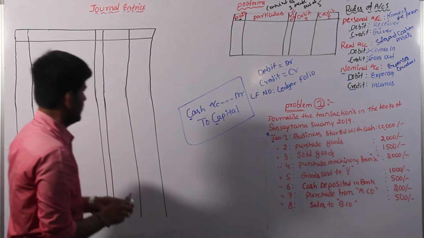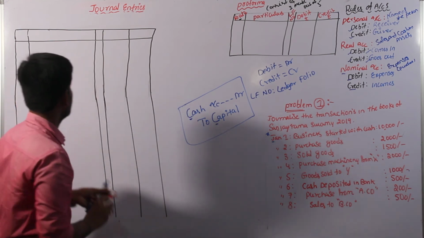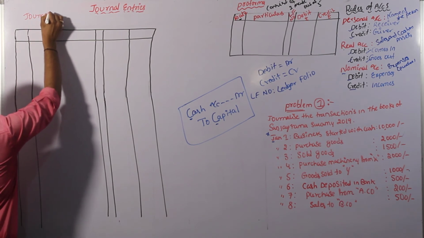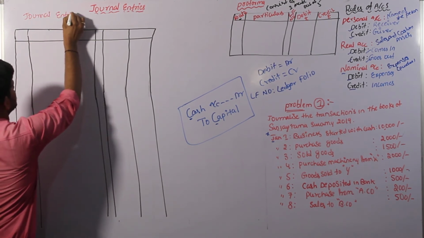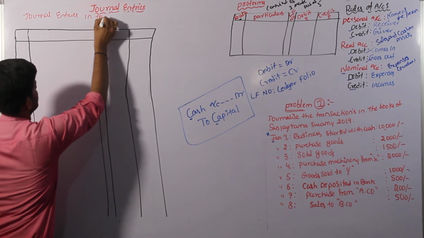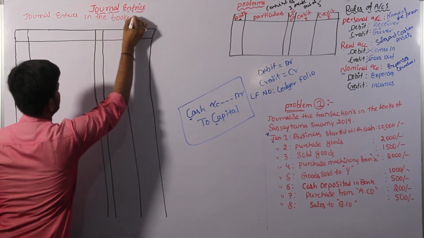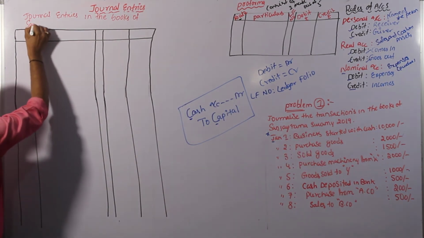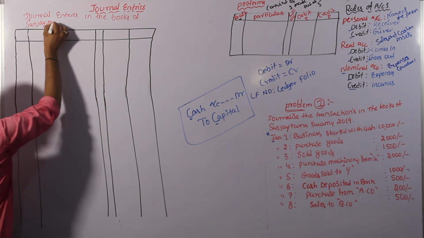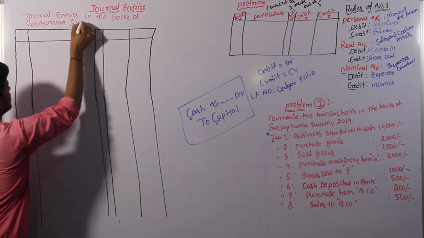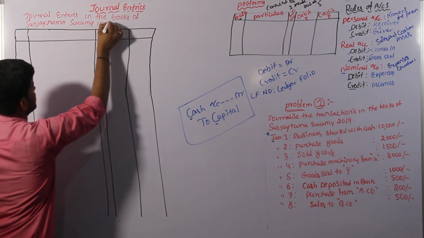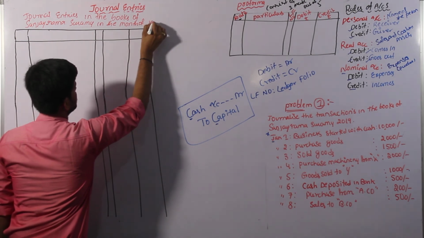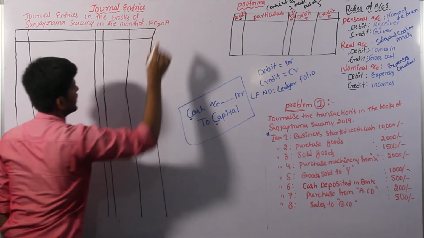Let us come to the pro forma. We have to start the journal entries: in the books of, meaning the name of the person, Sanjay Ramaswamy, in the month of January 2019.